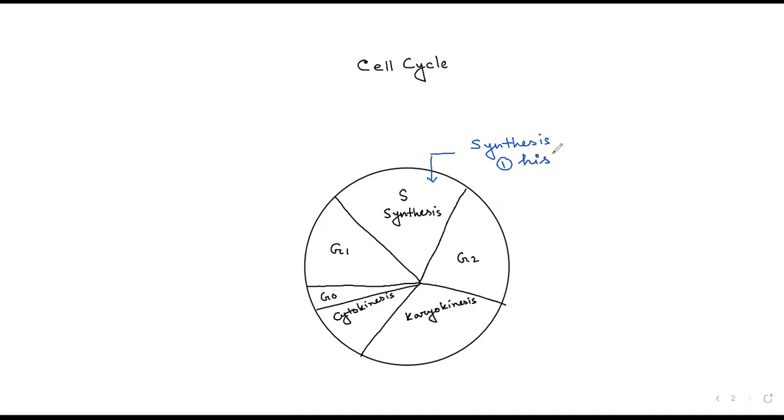First of all, histones are produced. Second important thing is chromosomal amount is doubled.